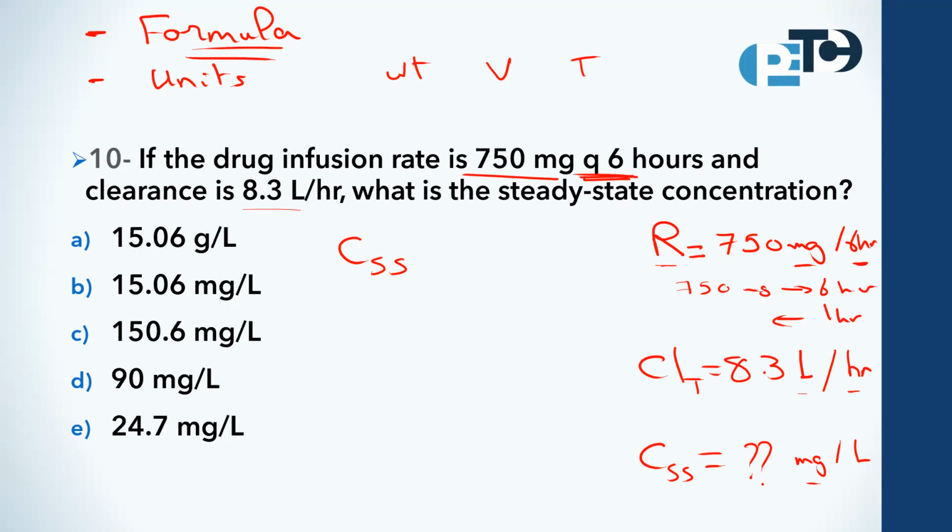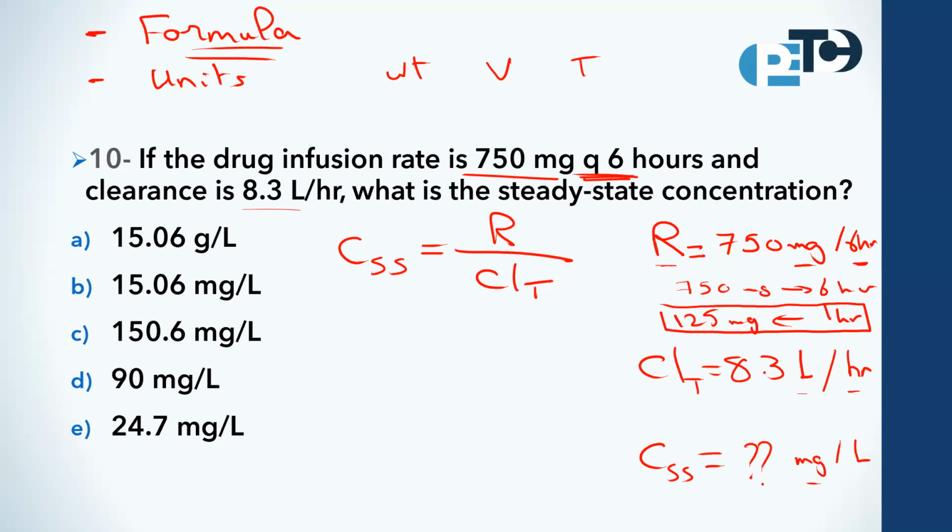So you should divide 750 over 6. 750 over 6 equals 125 milligrams. So the infusion rate now will be 125 every 1 hour, and this is the number that we should use in the formula. So what is the formula in this case? Css equals R over total clearance. Just a small and simple formula.